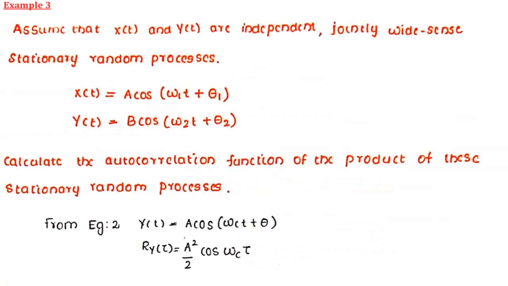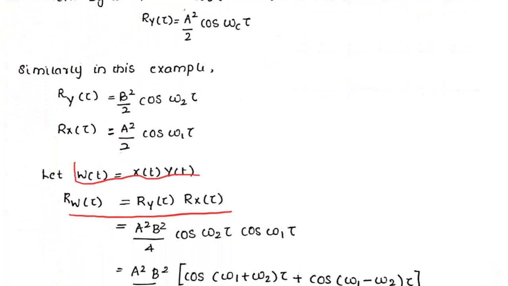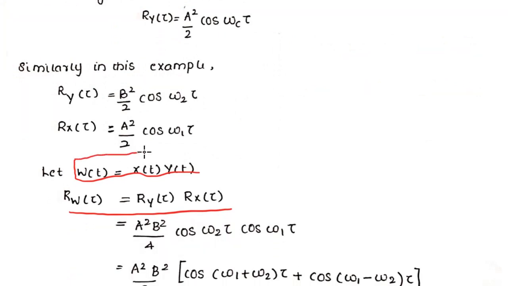Let us have a look at another example. Assume that x of t and y of t are independent, jointly wide-sense stationary random processes. X of t is equal to a cos(omega 1 t plus theta 1), and y of t is equal to b cos(omega 2 t plus theta 2). Calculate the autocorrelation function of the product of these stationary random processes. For this, first let us take w of t is equal to x of t multiplied by y of t. Now we have to calculate Rw of tau, which is equal to Ry of tau multiplied by Rx of tau.